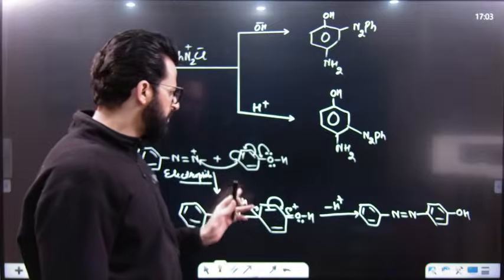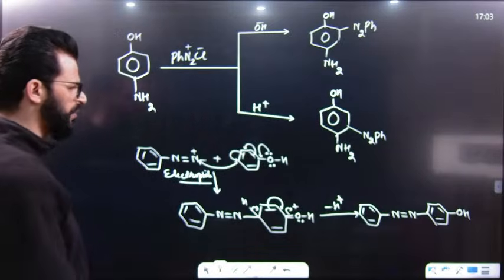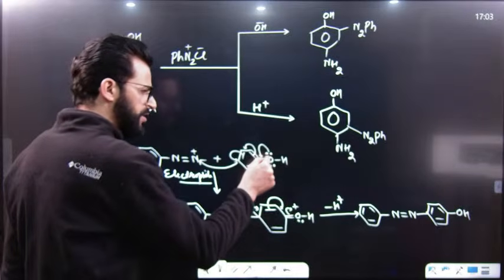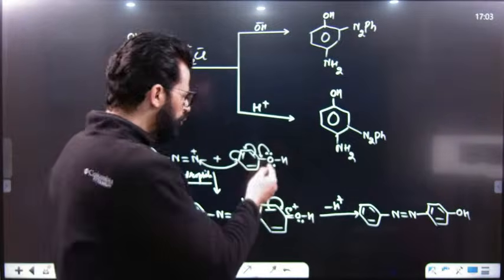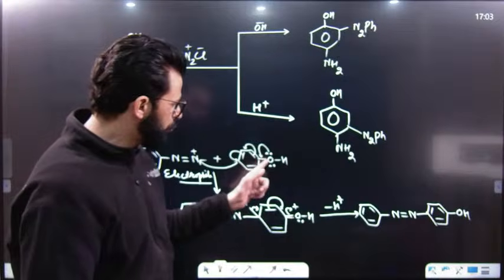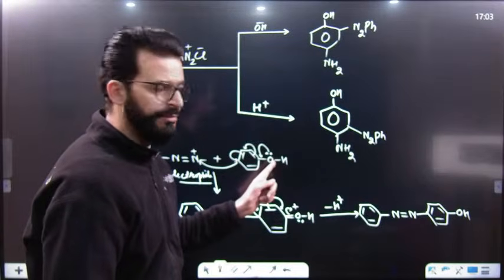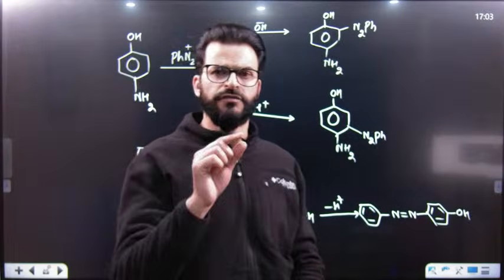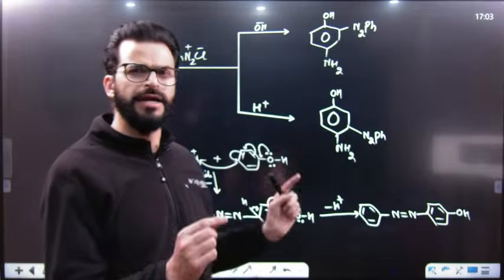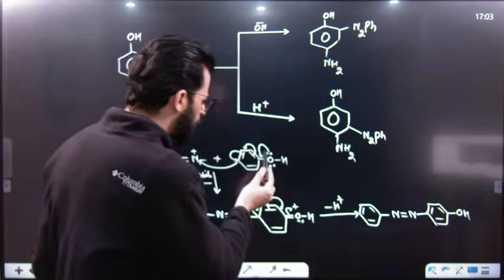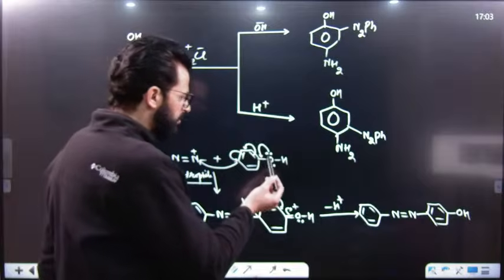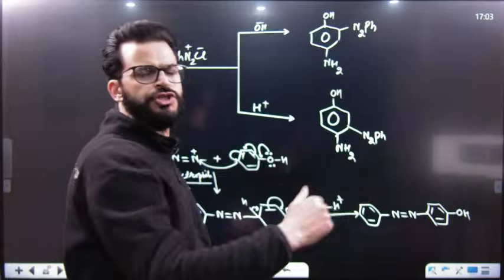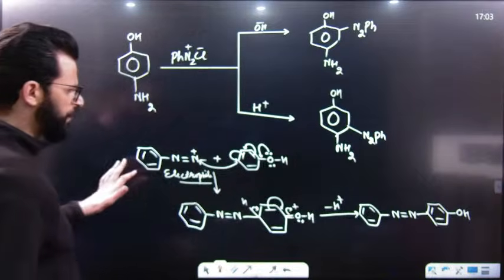But basic medium helps in this reaction, it catalyzes the reaction. Why? Because whenever you take a base, it will abstract this hydrogen. When it abstracts hydrogen, it becomes phenoxide ion. That means its nucleophilic character will be increased. The more nucleophilic the center, the faster the reaction will be. Because when OH is neutral, instead of that you will have O minus. OH will donate electrons to the ring and increase electron density of the ring, but O minus will increase the electron density more, because the negative charge present on oxygen makes it more electron donating. So this is an electrophilic substitution reaction.